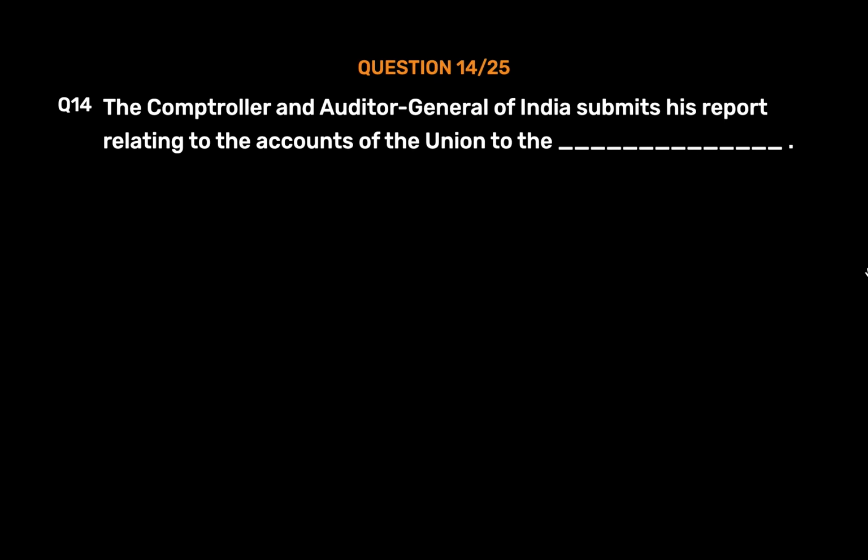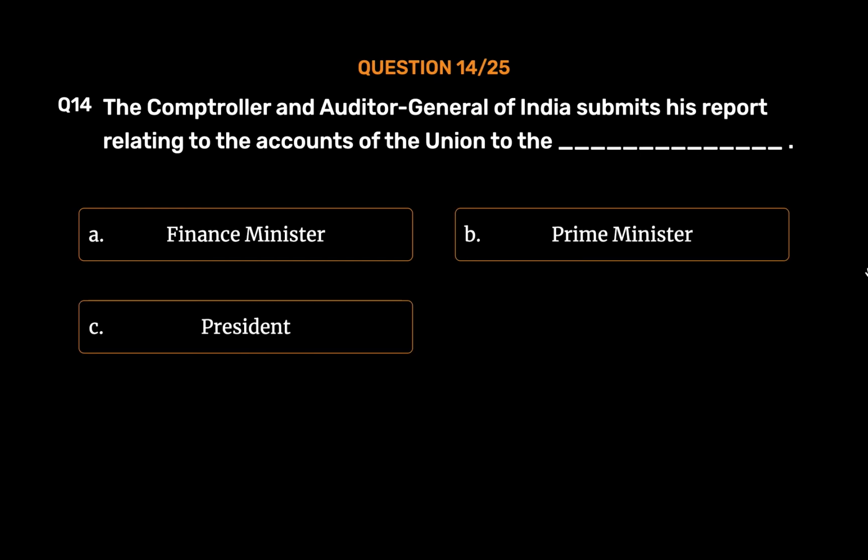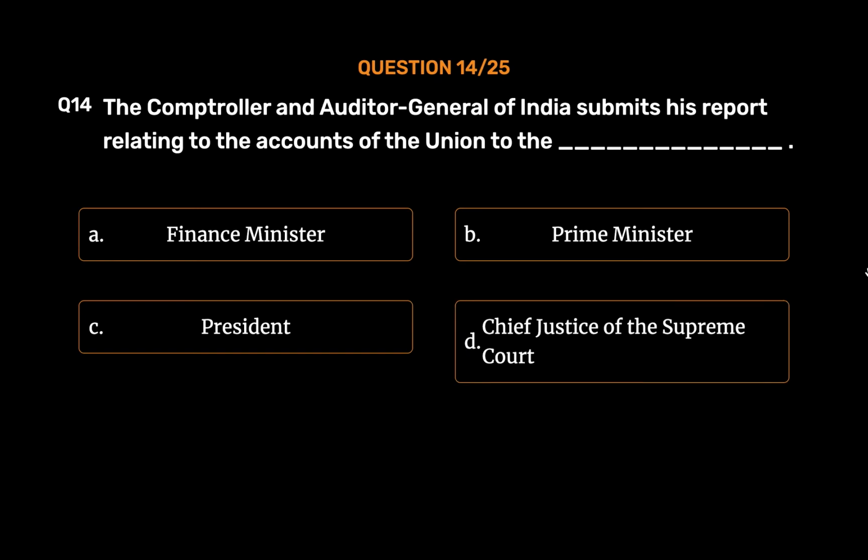Question number 14. The Controller and Auditor General of India submits his report relating to the accounts of the Union to the _ Option A. Finance Minister. Option B. Prime Minister. Option C. President. Option D. Chief Justice of the Supreme Court. The correct answer is Option C.